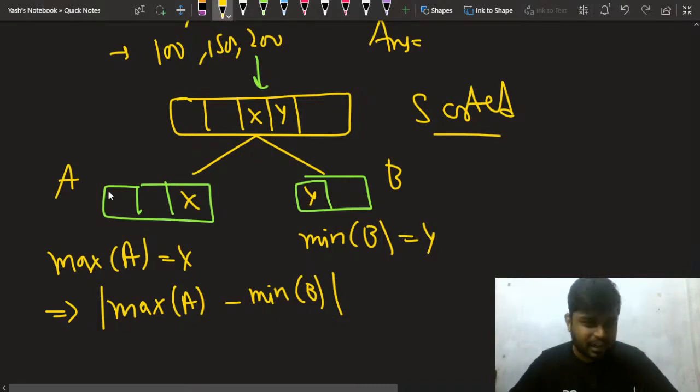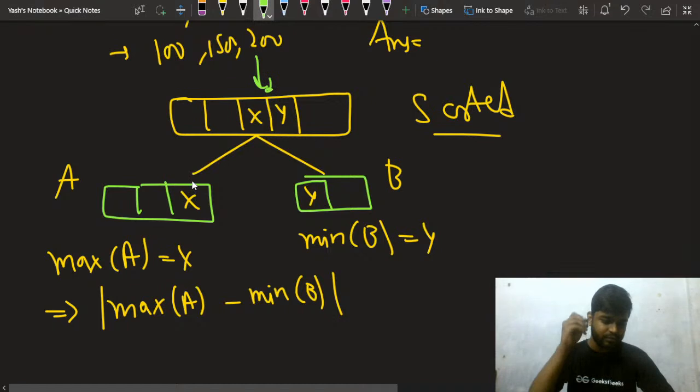You do a partition. You divide the array into two parts. You sort it. That is what you will be thinking. Either you can divide it here, here, here. Let's say I divided it here, such that x was here and y was here. So now x is the maximum element of the A array and y is the maximum element of the B array.